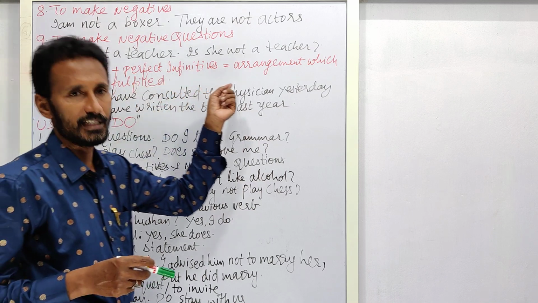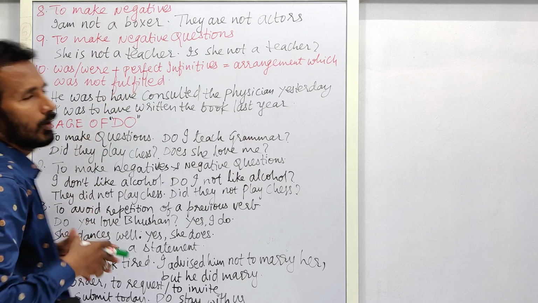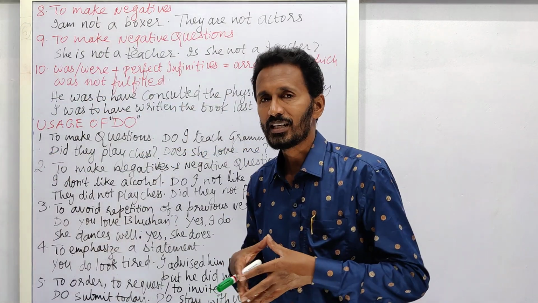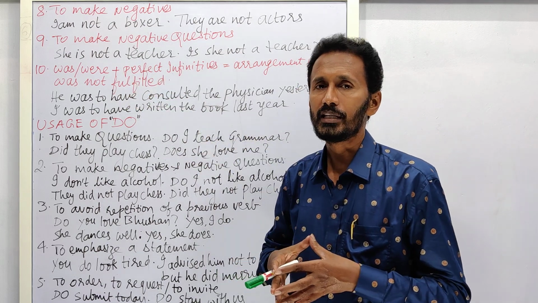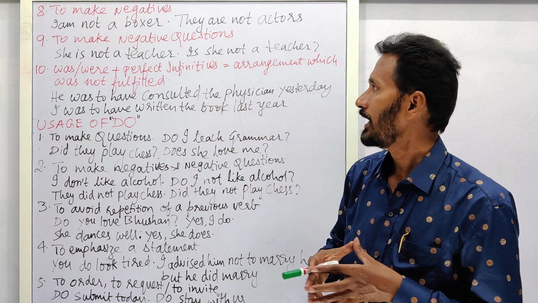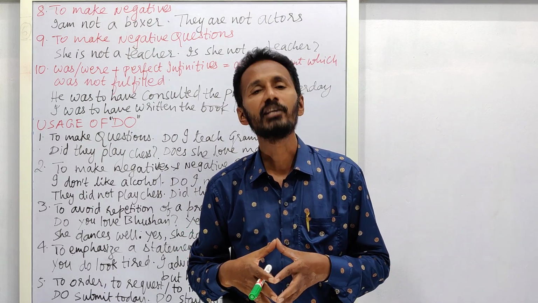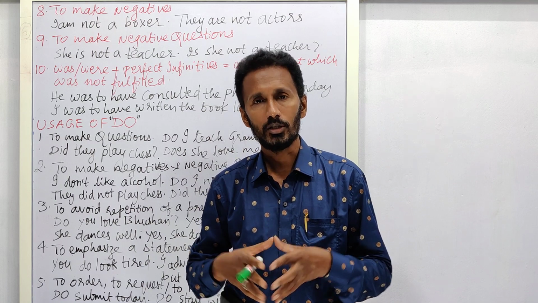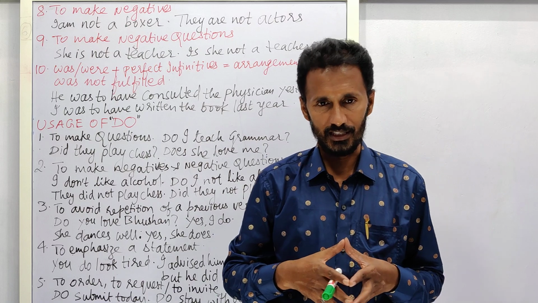Plus perfect infinitives. Plus perfect infinitives are used. In what condition or circumstance do we use this was or were plus perfect infinitives? When we wish to say that some arrangement had been made but it was not fulfilled. In those circumstances we have to use this was or were plus perfect infinitives.